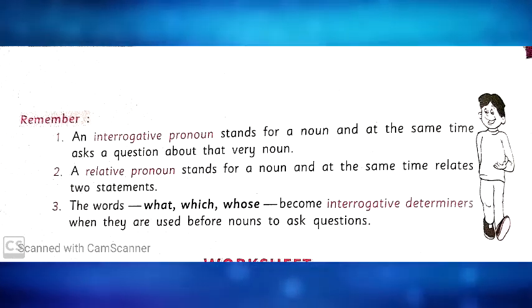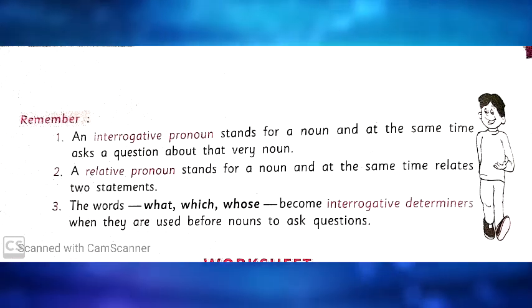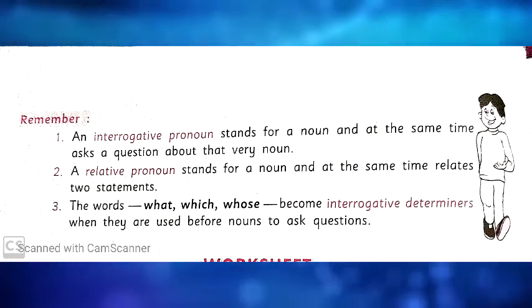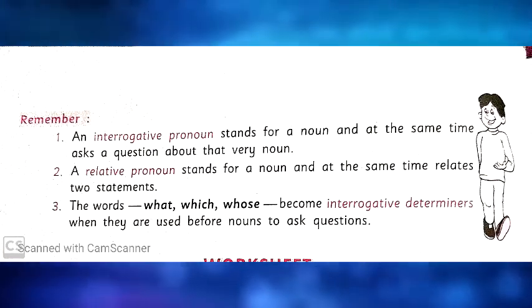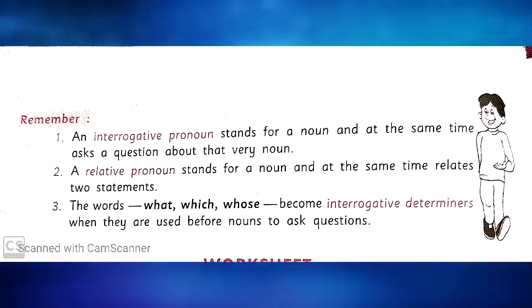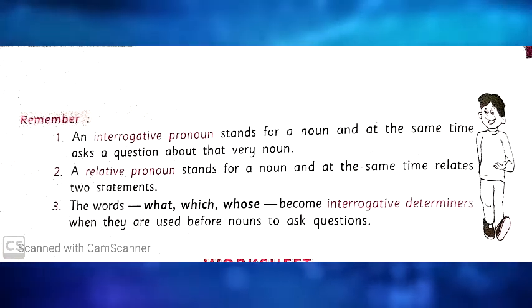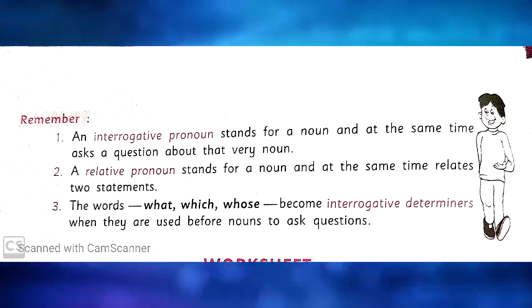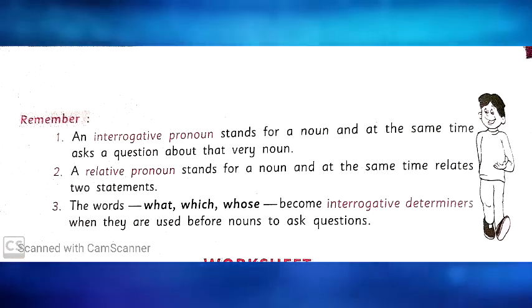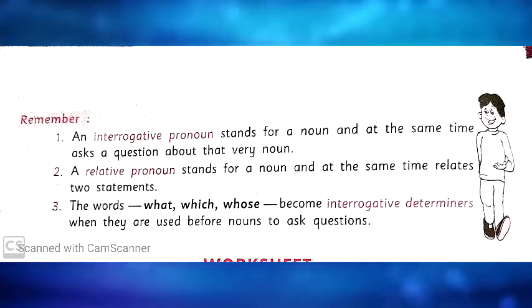Chapter 16, pronouns: interrogative and relative. Dear students, keep it in your mind. We already learned reflexive pronouns, and like that there are interrogative and relative pronouns also. Interrogative pronouns do two jobs: they stand for nouns and they act as nouns.